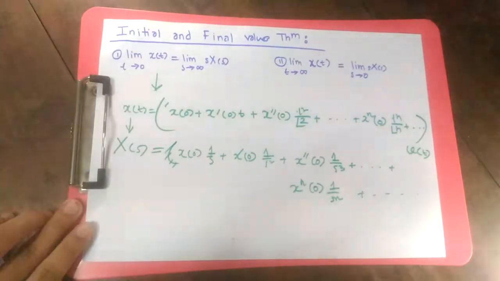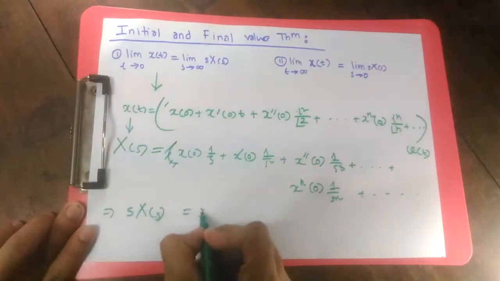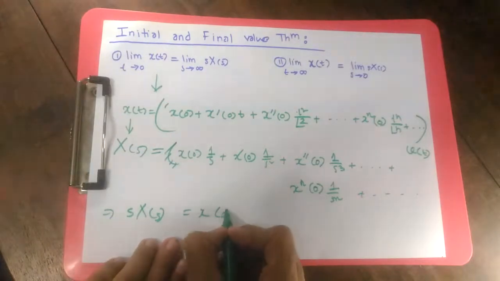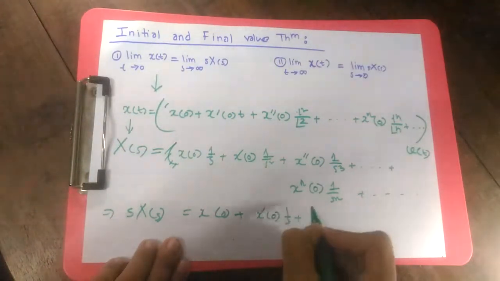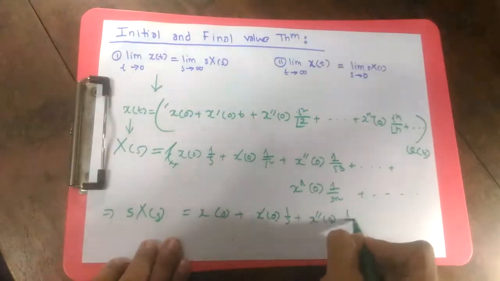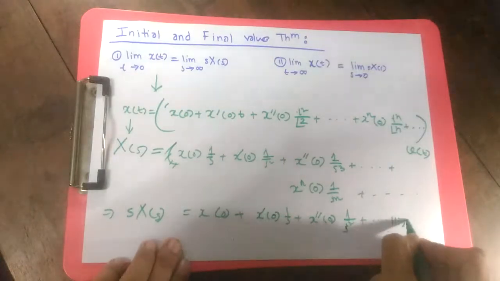Now we are going to multiply both sides by s. If we multiply both sides by s, we get x of 0 plus x derivative of 0 times 1 by s plus x double derivative of 0 times 1 by s square plus higher powers of 1 by s.